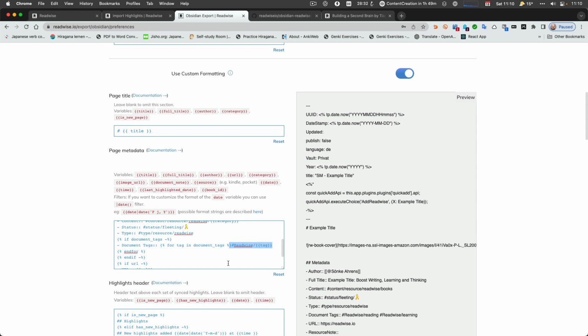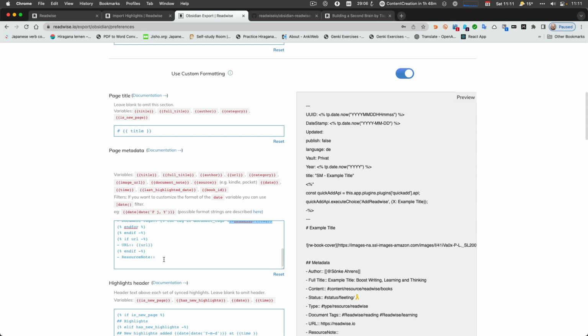So when I afterwards search for Japan as a tag directly, I only find material I created. And if I search for Readwise Japan, I find material which is coming in from Readwise. I think that's a very important distinction between my material I created myself and material which is coming more or less automatically into my vault. And I find that very important to distinguish that in searches or anything like that.